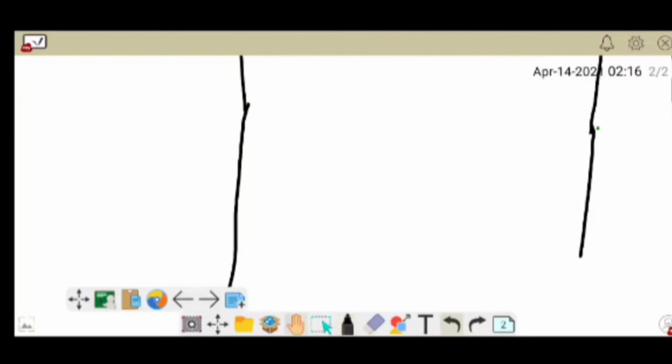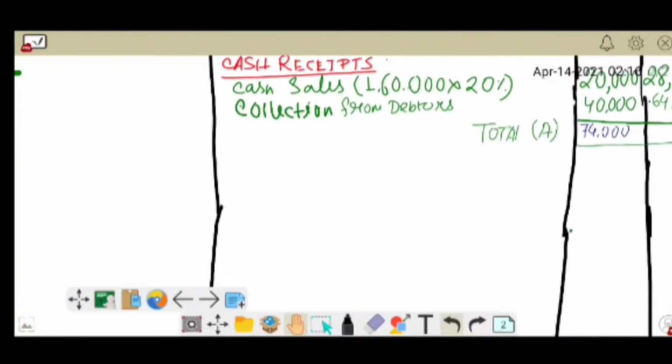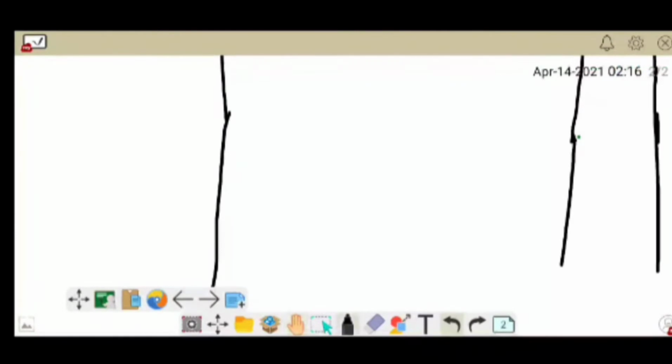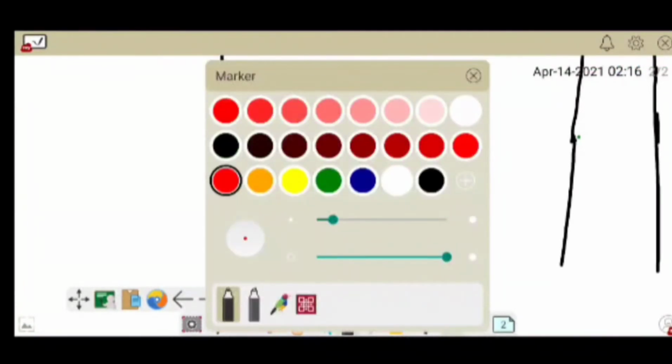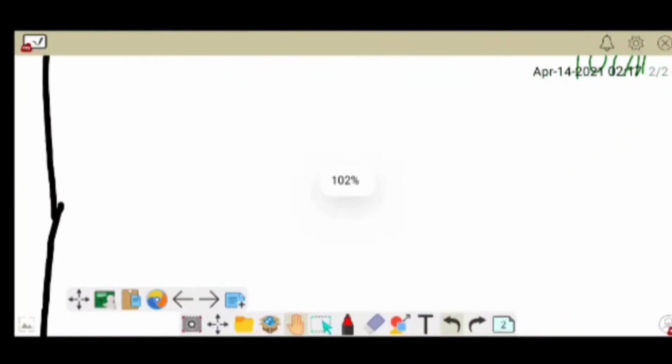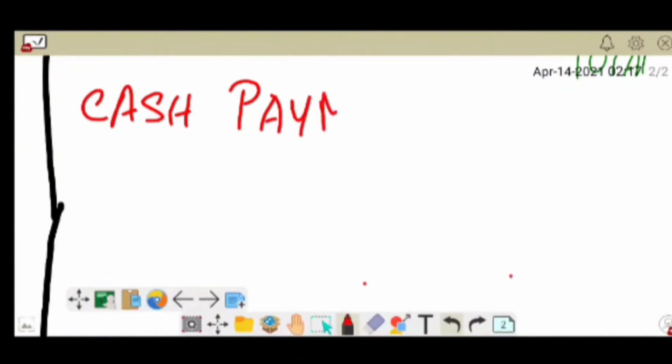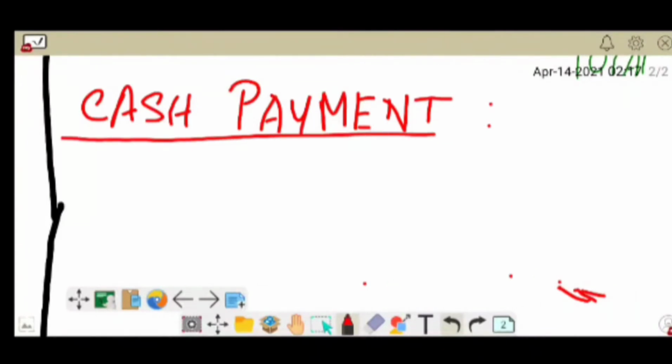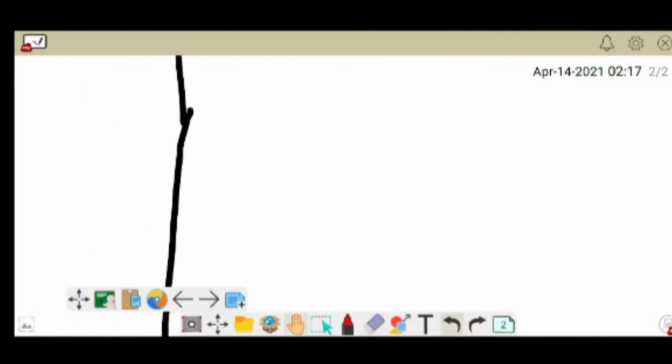So this is cash receipts, and now we will write the amount of cash payments. We'll make the heading cash payment. So the first amount is payment to creditors.